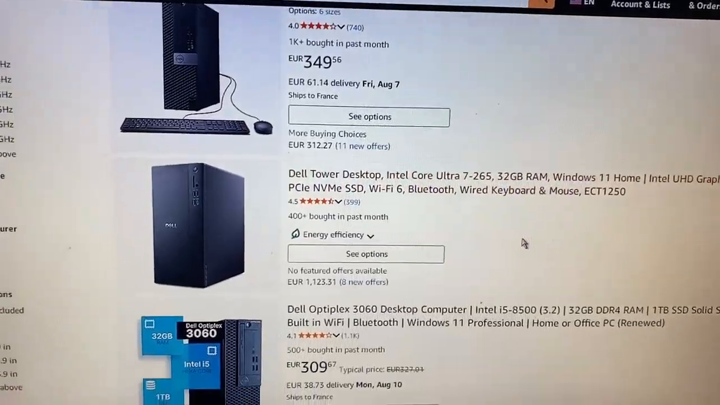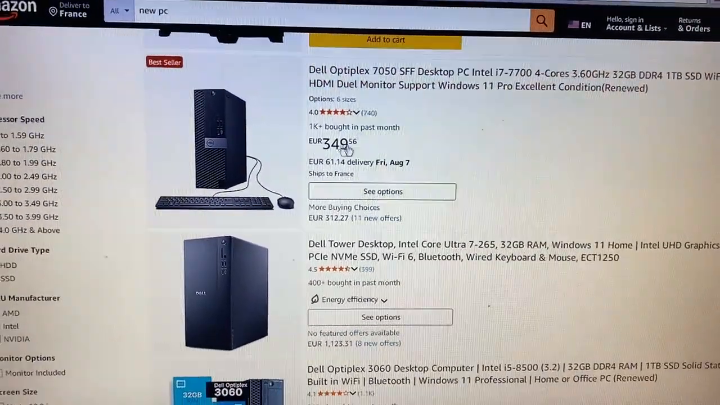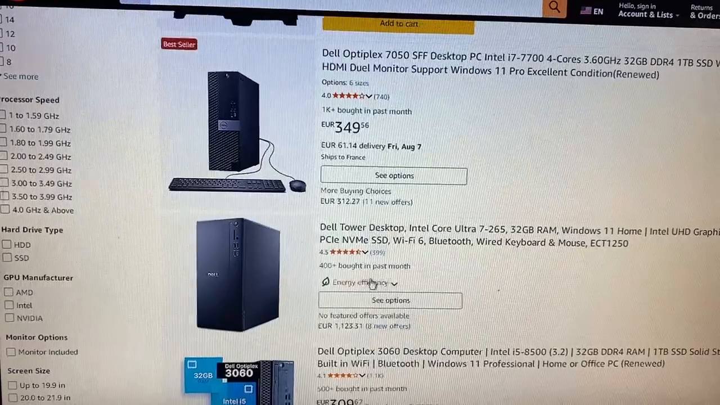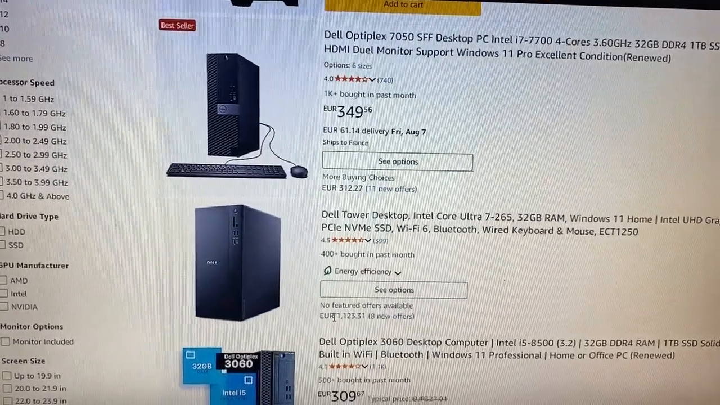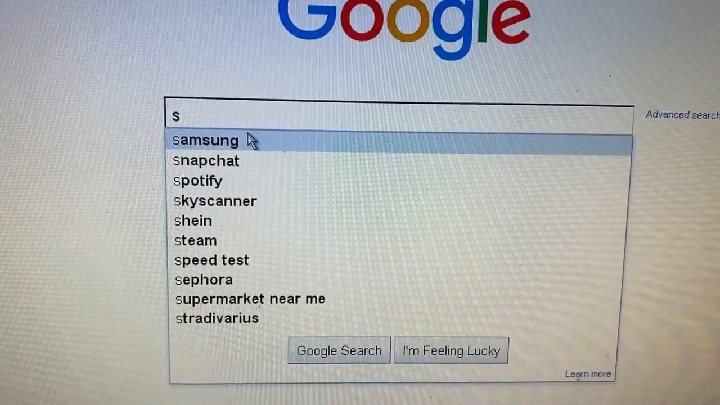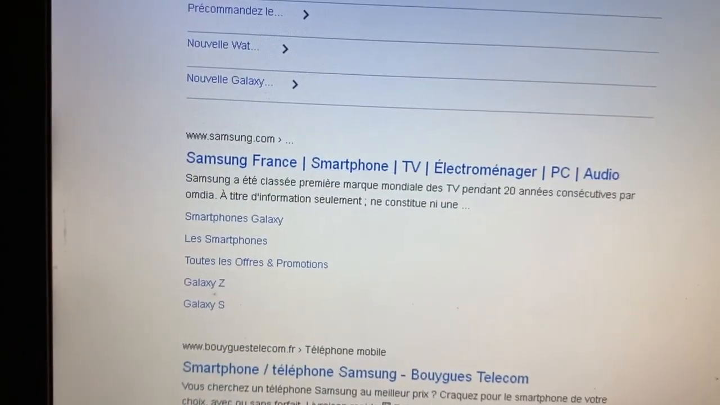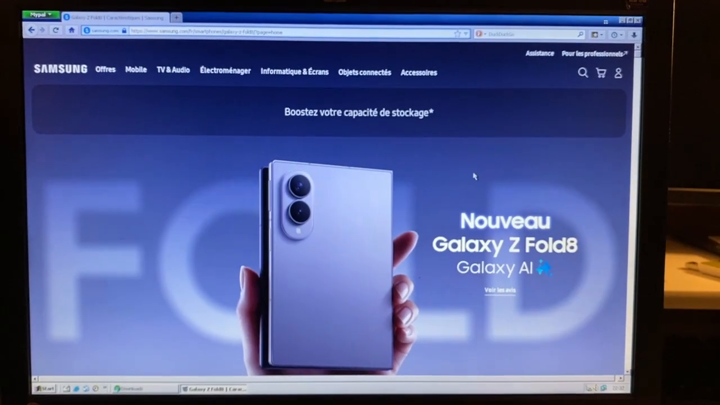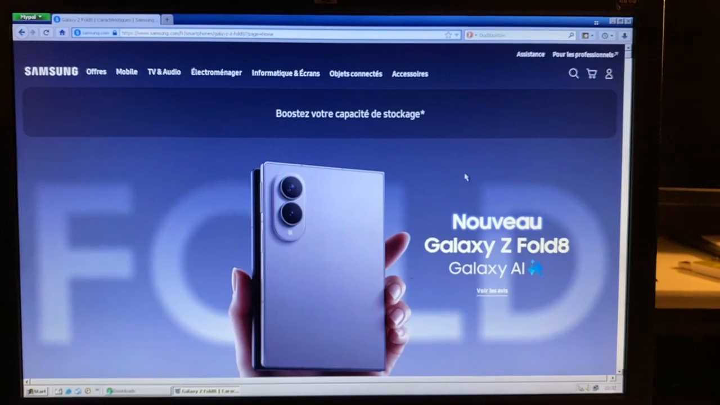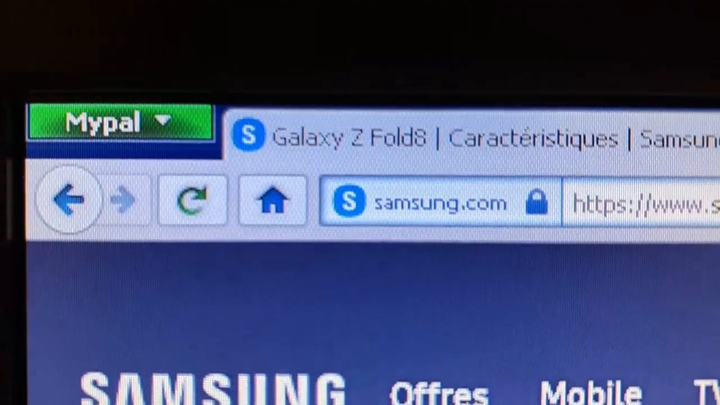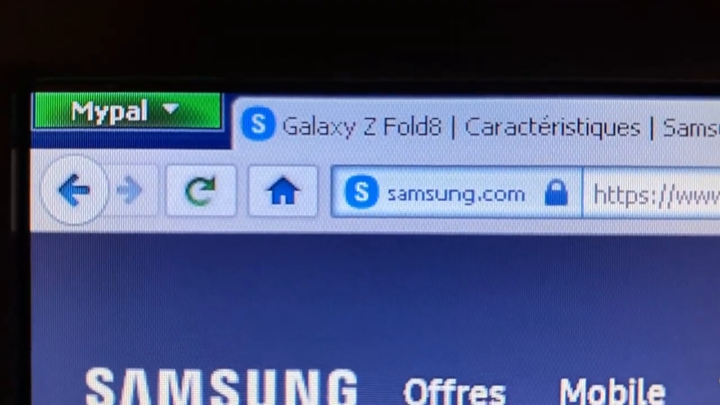Oh, brand new Tel Tower at 349 euros. This one doesn't even show the price. Oh, is it this one? Samsung. How about Samsung? Ooh, official site. Samsung.com. What will you see on Samsung.com? Okay, so my first impression on this site is that I'm seeing a Galaxy Z Fold built in with Galaxy AI. Is it me or the Samsung logo looks like a Skype logo?